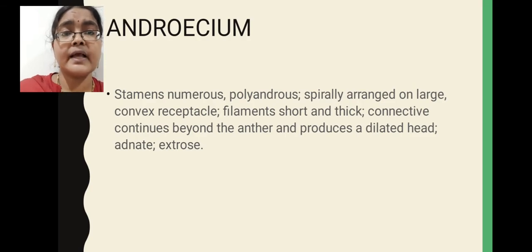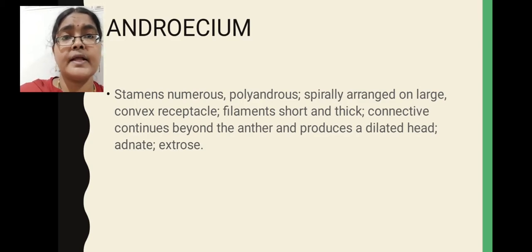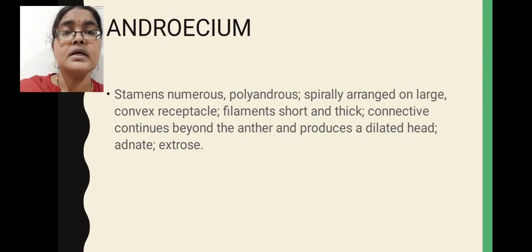Here if you observe the characteristic features of the receptacle, the receptacle is conical in shape or it consists of a convex shaped surface. On this convex receptacle, these stamens are arranged spirally. Here individual stamens, if you observe, possess filaments. These filaments are short and thick in nature.